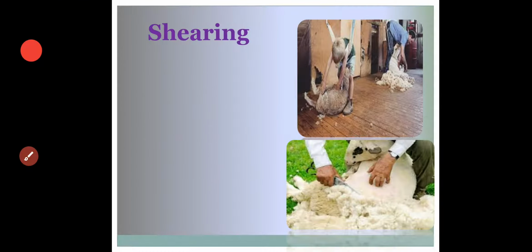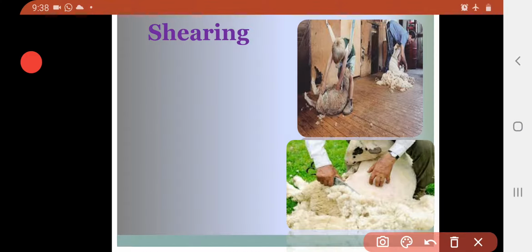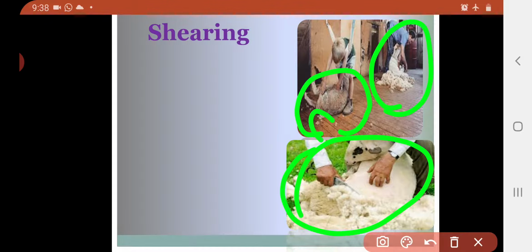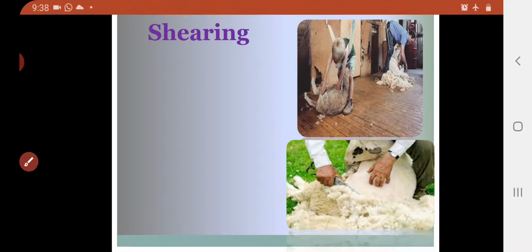First of all, shearing. You can see a picture here of what the boy is doing. He is trying to remove the hair. You can see some amount of hair has fallen on the floor. Here the same thing is done by another person, who is removing hair from this animal. So what can we say about shearing?